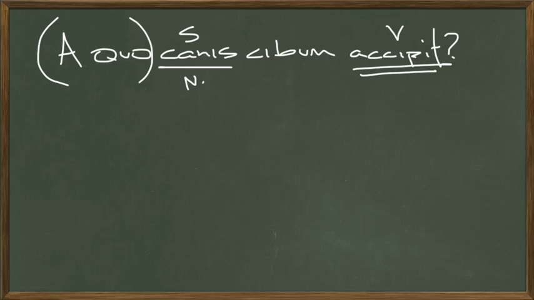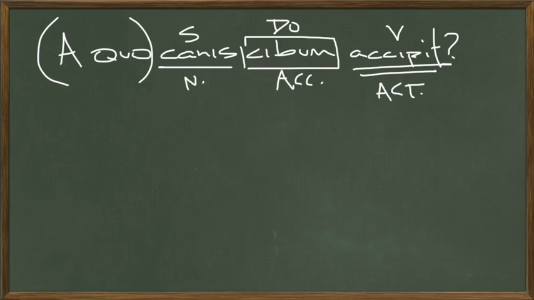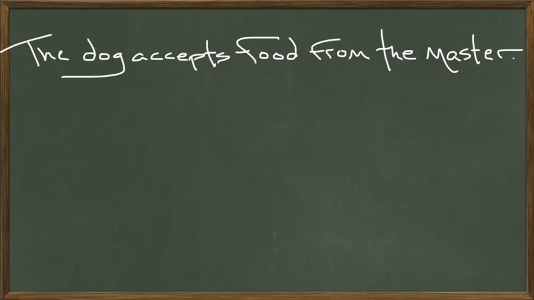That's the verb. It's an active verb. From whom does the dog accept food? And the food is a direct object, and it's in the accusative case. So from whom does the dog accept food? The answer to this question is the dog accepts food from the master. Actually, we're going to change this to shepherd, because I think that's what it says in the book. He accepts the food from the shepherd. So we'll leave it at master, and we'll do it both ways.